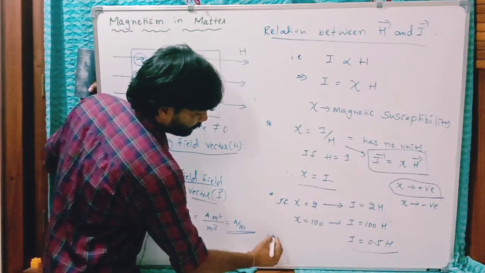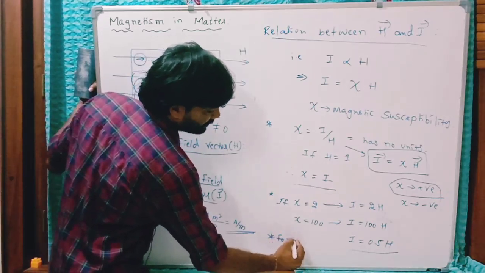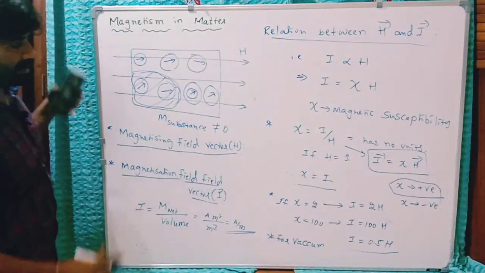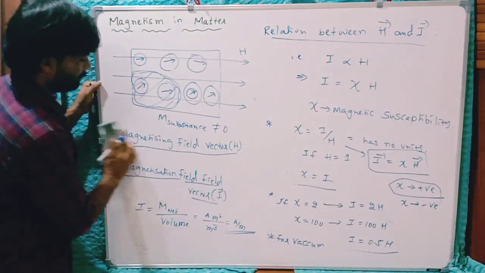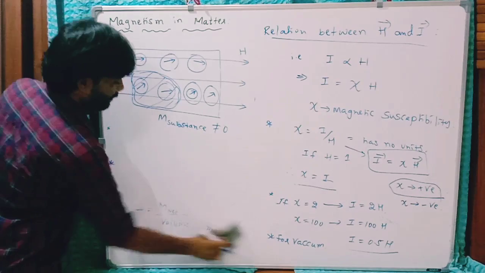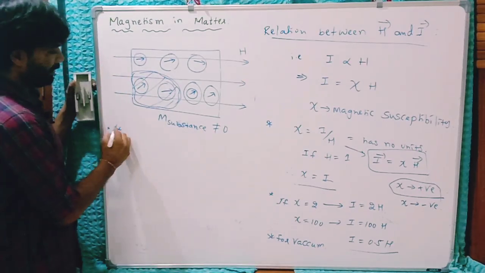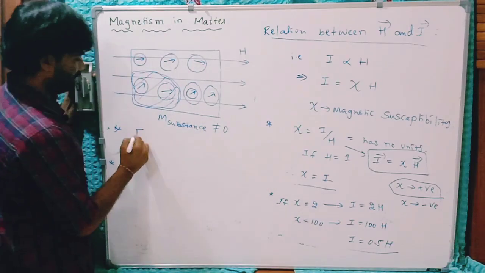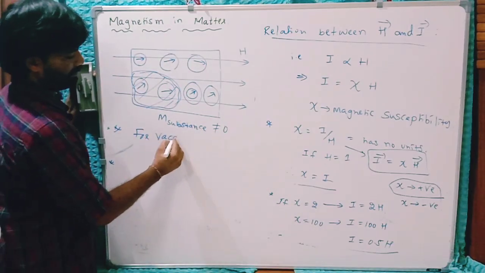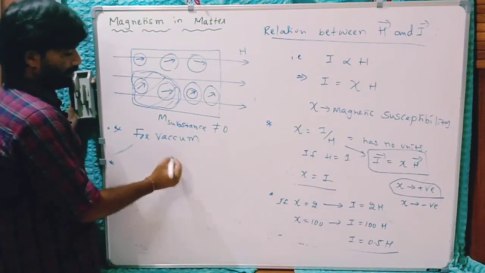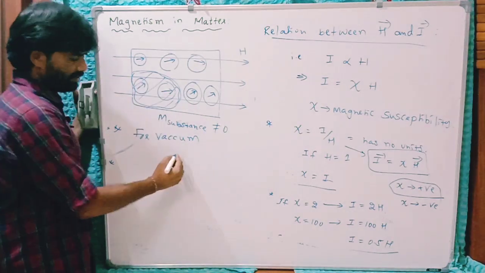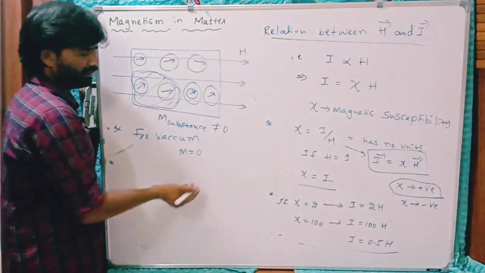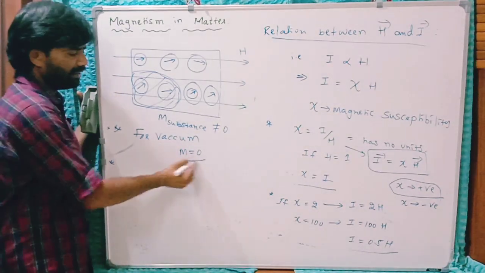For vacuum, what is the value of that psi for vacuum? What is psi actually? I will write here for vacuum. In vacuum, there are no atoms, no atomic dipoles, no dipole moment, no magnetic moment.